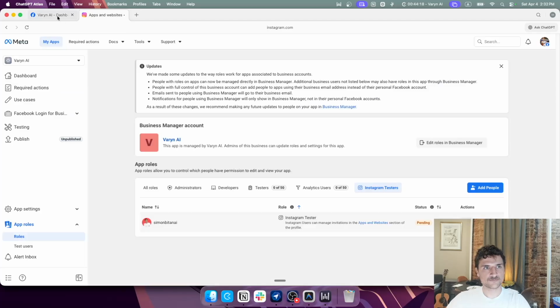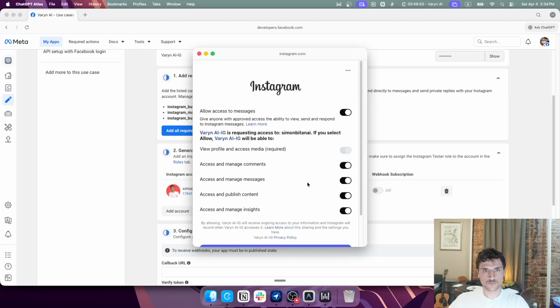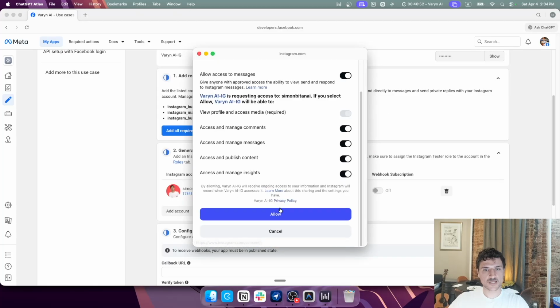And that's it. Okay, so once you get to this page, below you're going to see generate access tokens. There's a user ID, which I'm not going to share, and then you can generate a token. Those two things you want to give back to Claude. And when you get to this page, just give it access to everything.